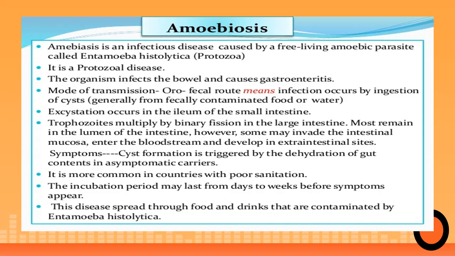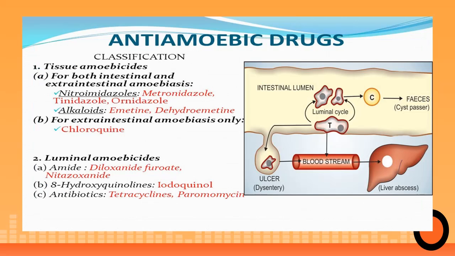Very interesting. Now let's go to the drugs. So we have seen how trophozoites form an important intermediate for asymptomatic carriers in the form of cysts, or they multiply in the intestinal lumen and invade the intestinal cells and form intestinal ulcers, or lead to amoebic dysentery, or how they cause extra-intestinal amoebiasis as well, infecting the other organs, mostly the liver.